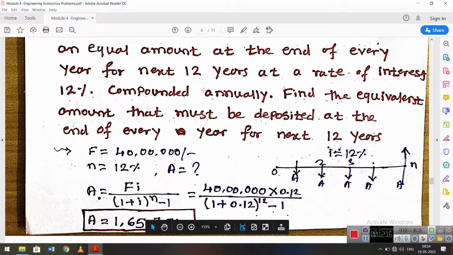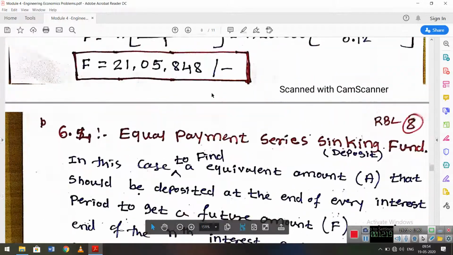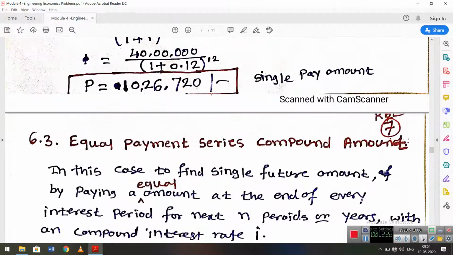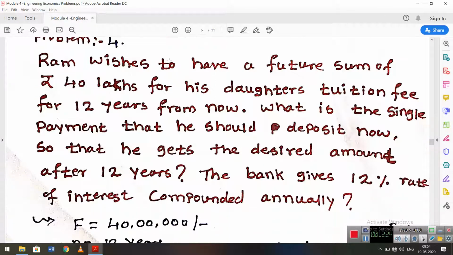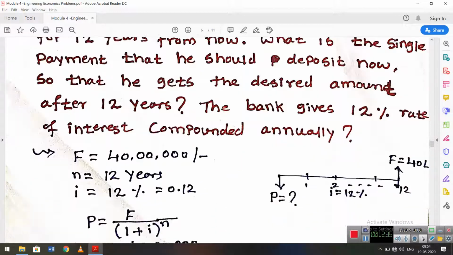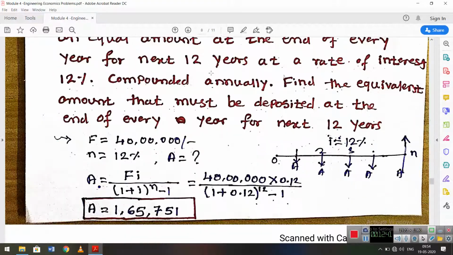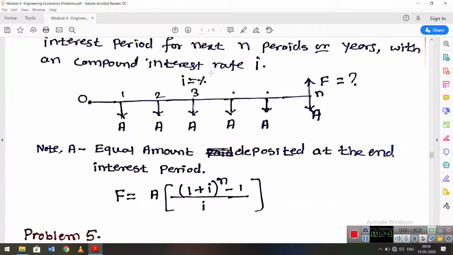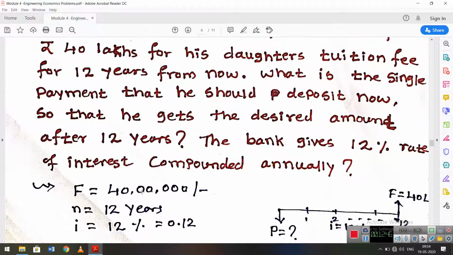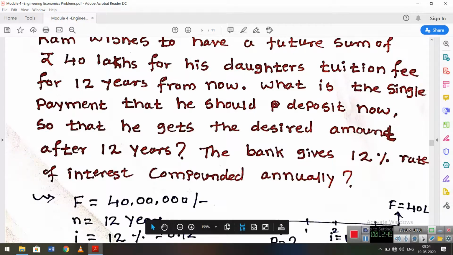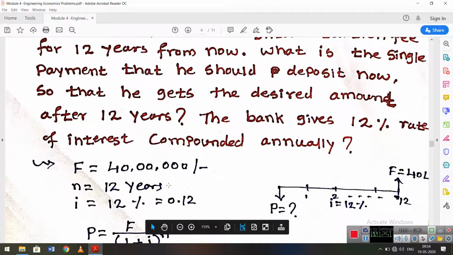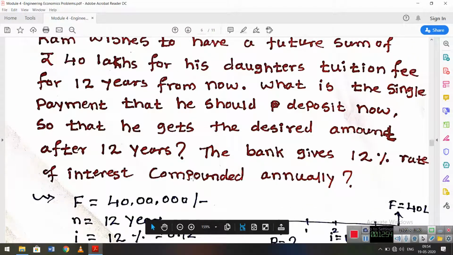The same variety of problem we have discussed earlier. I think it is problem number 6, or 7. There is a single future amount, there is no change. The future amount is the same, the interest rate is the same, and the number of years is also the same.